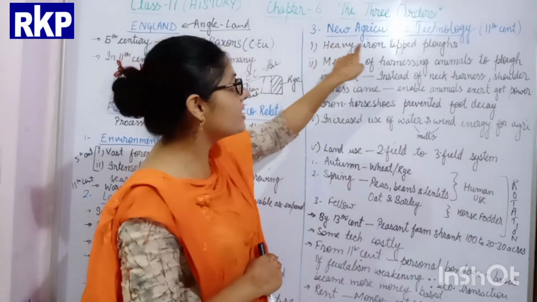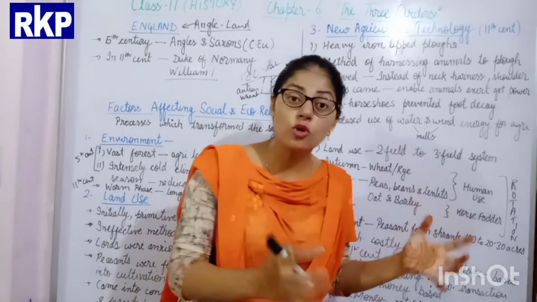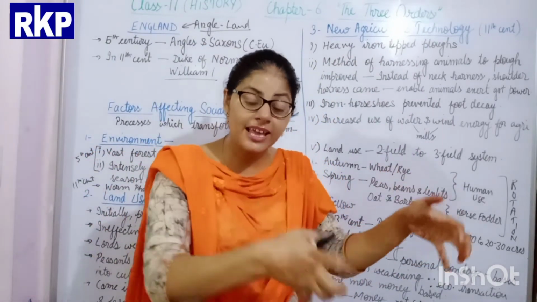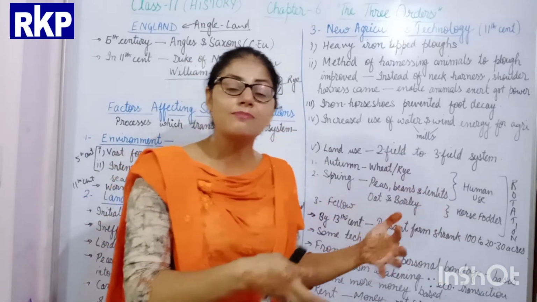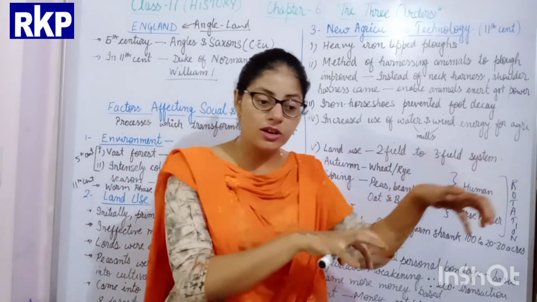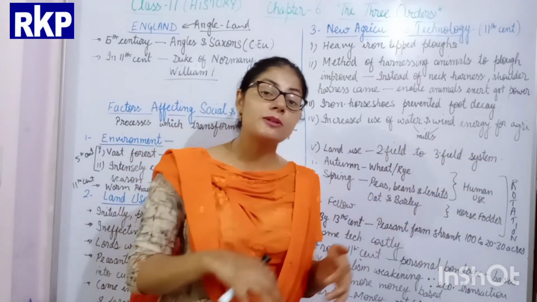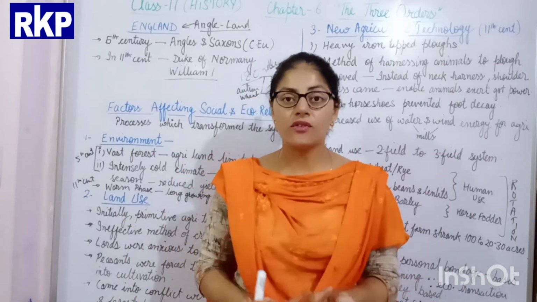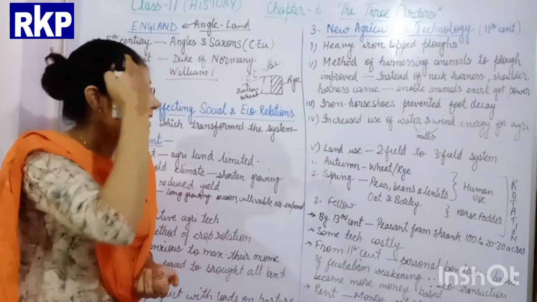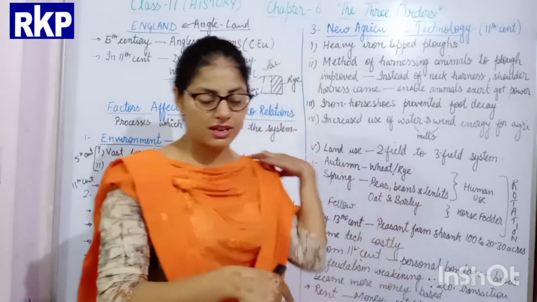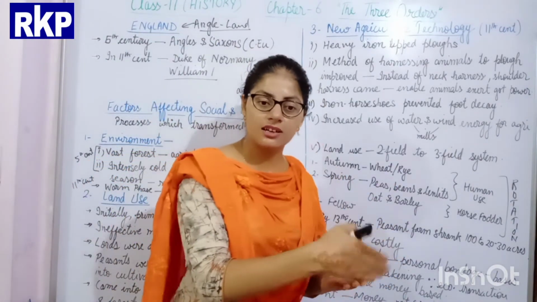And this heavy iron tip plough was so efficient. Why? Because it was made of iron, it was able to turn the soil deeper. When it was able to turn the soil deeper during ploughing, obviously it increased the fertility of the soil. This is the case of the deep ploughing, in which field the change came.